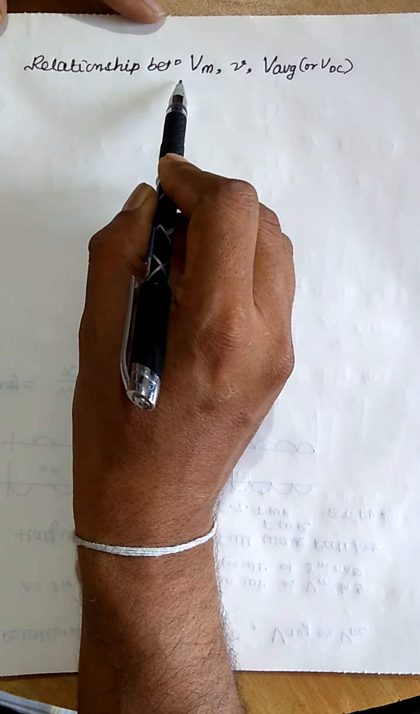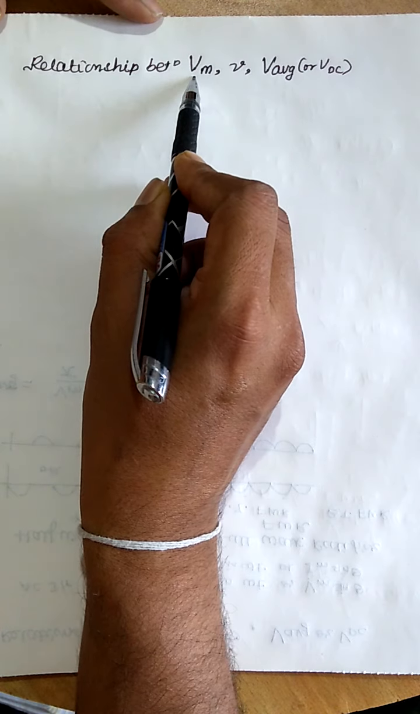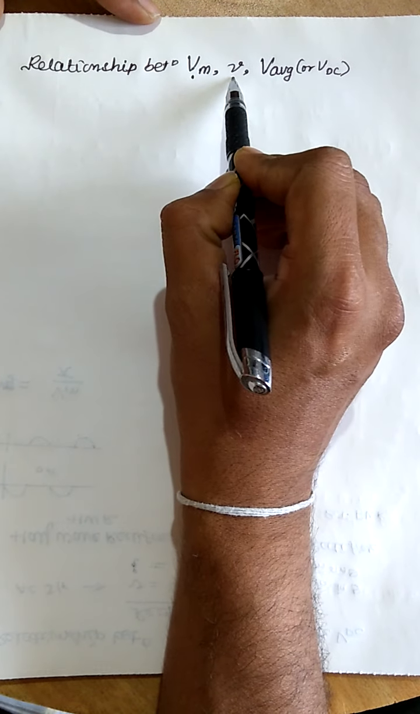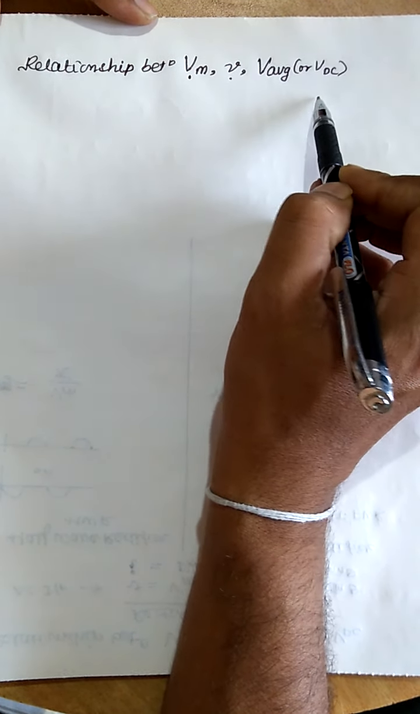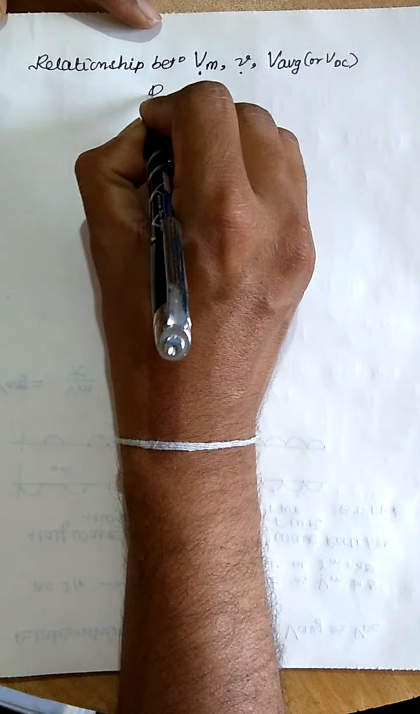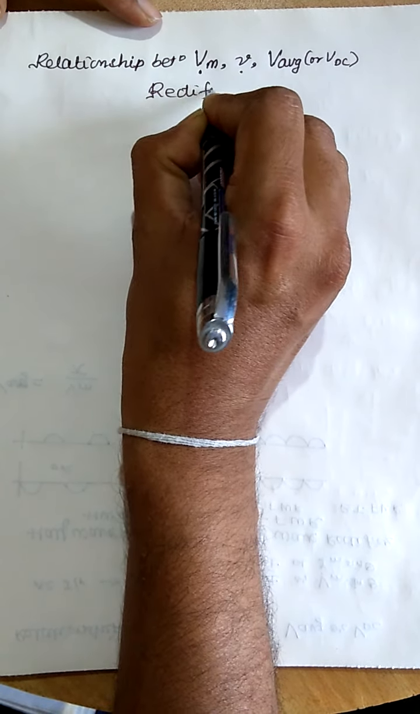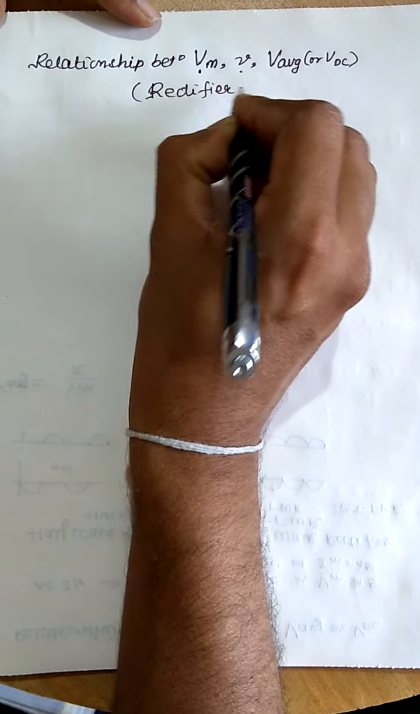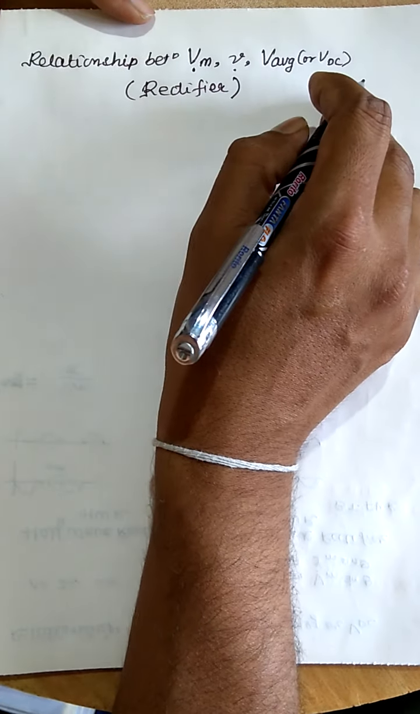Relationship between maximum value, instantaneous value, and average value. These relationships are applicable for rectifiers only. So in context with the rectifiers, we are going to discuss this relationship.